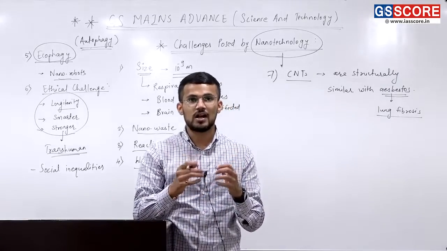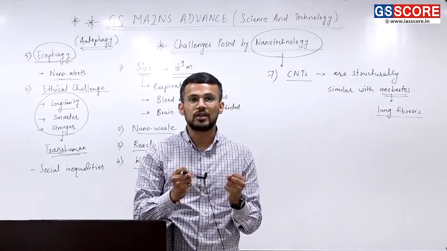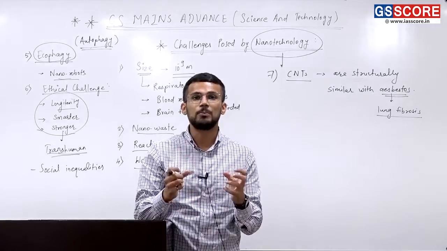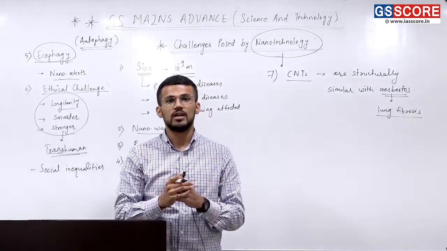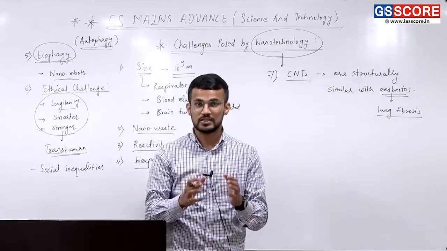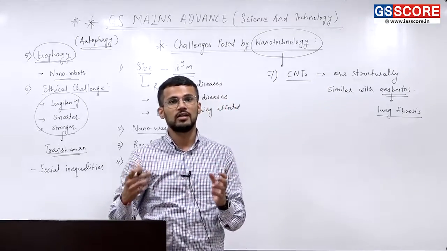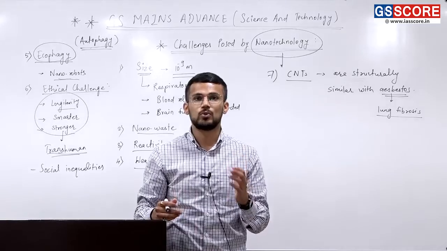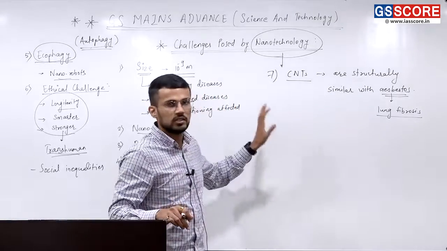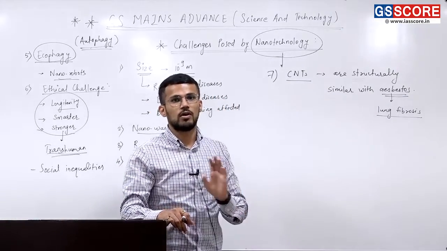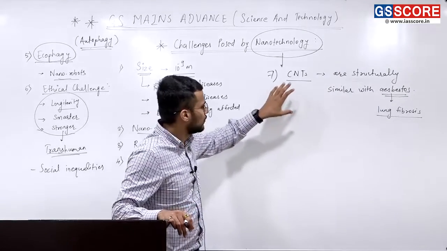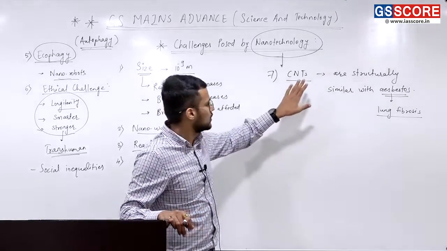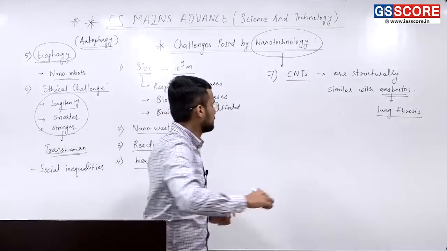And if the lungs are hardened, it would be difficult for us to pump the air, and that leads to a deficiency of oxygen inside the body. That's why CNTs, if used on a large scale, may pose a challenge to the respiratory system of our body. So that is one of the challenges of one of the famous nanoparticles called CNTs.